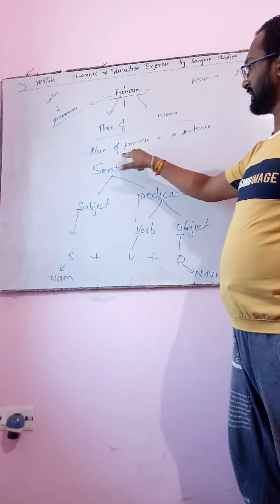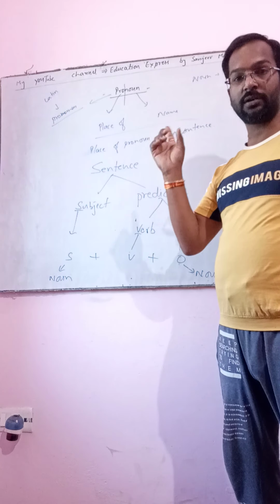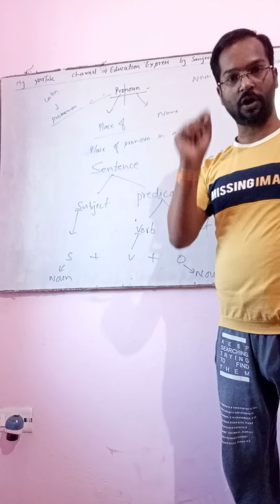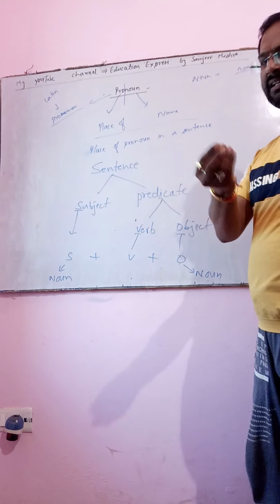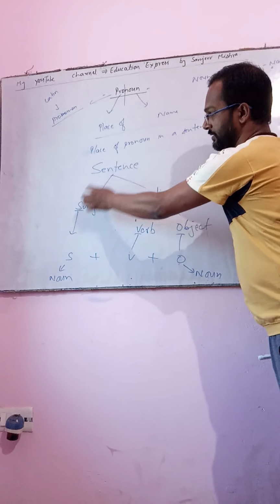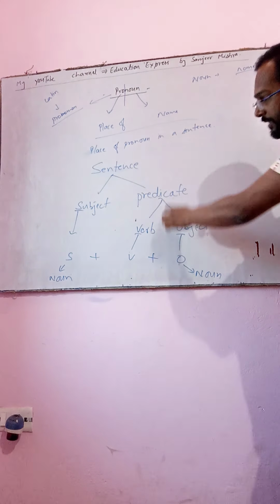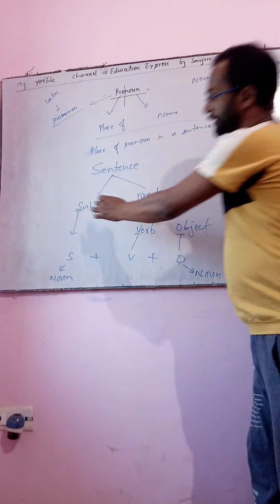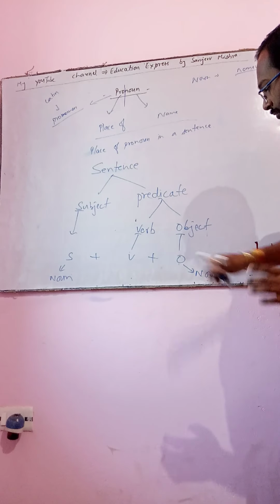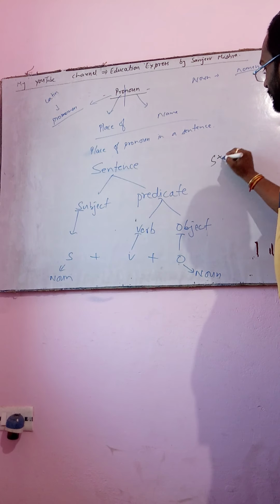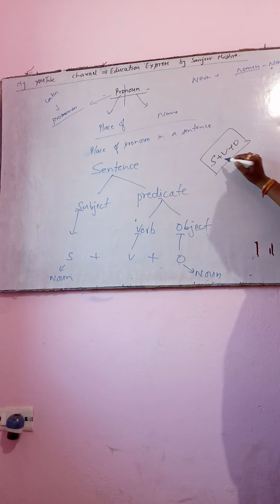Now we will discuss the place of pronoun in a sentence, means where we use pronoun in a sentence. We have learned that pronoun is a representative of noun. So in a sentence, first look at a little bit about the sentence. In a sentence, there is a subject and a predicate. In the predicate, there is a verb and an object. Subject means S, verb V, object means O. Now you can see the structure of a sentence is SVO. The whole English is the combination of S, V and O.